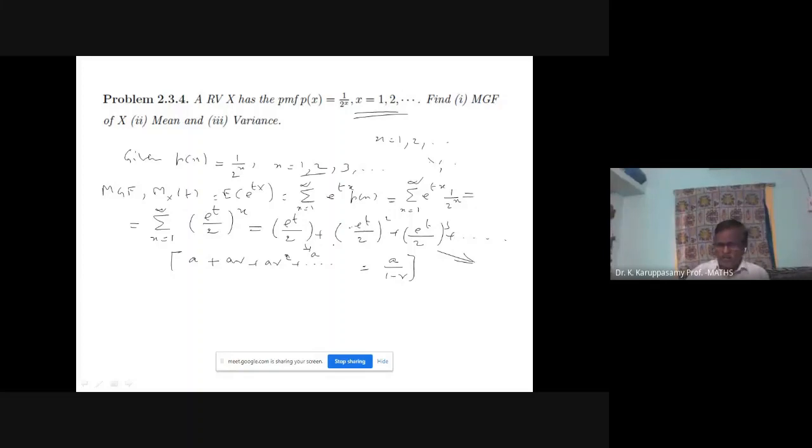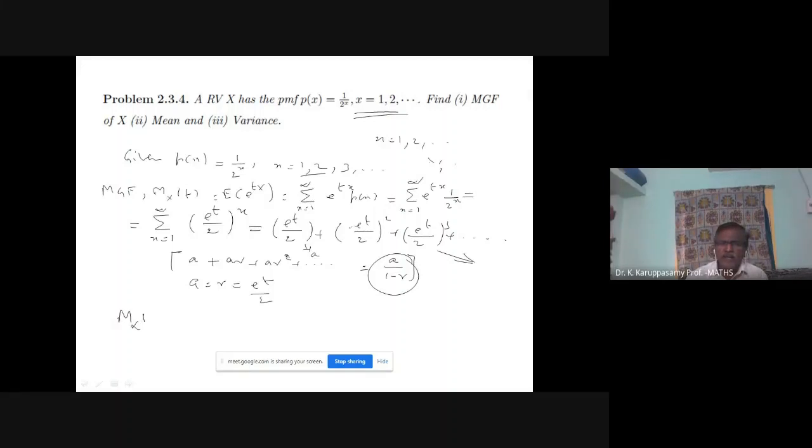What is your R? The first term multiplied by e power t by 2, the second term is obtained. Second term multiplied by e power t by 2, the third term is obtained. So the R is also the same. In this case, A equal to R equal to e power t by 2. In this problem, the first term is e power t by 2, and the common ratio R is also e power t by 2. Now you apply this formula for summing. I am going to use this formula.